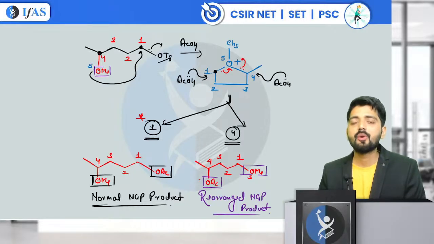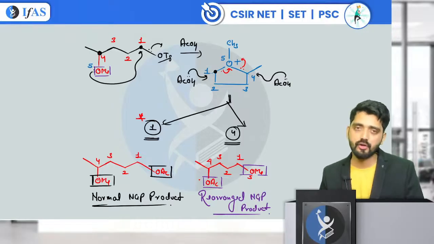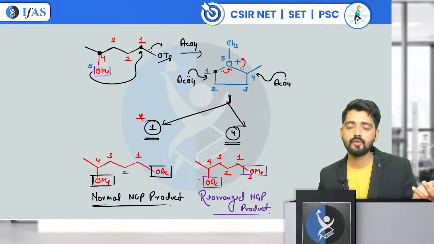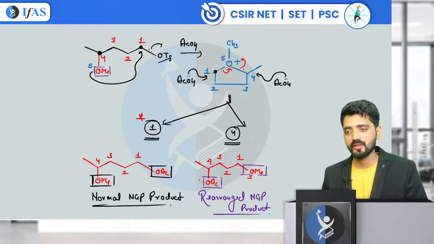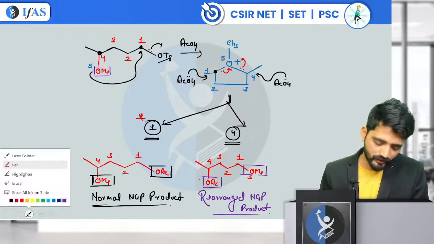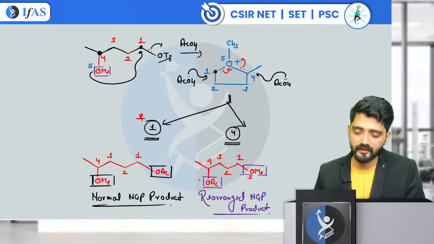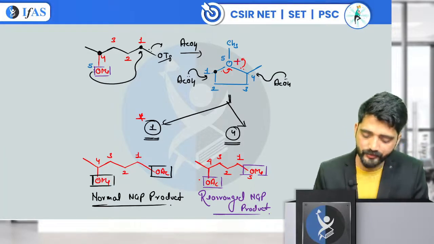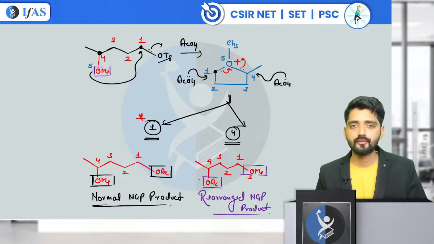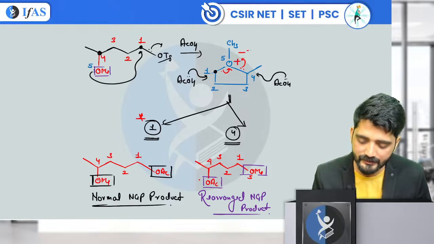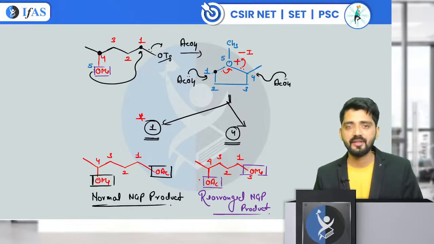If you have learned about the epoxide openings, unfortunately I have skipped that topic, not unintentionally, so I will be covering it in one of the lectures, don't worry about that. So what we are going to observe is, since the oxygen has a positive charge, it is going to pull the electrons from both the sides because its minus I effect has been activated.